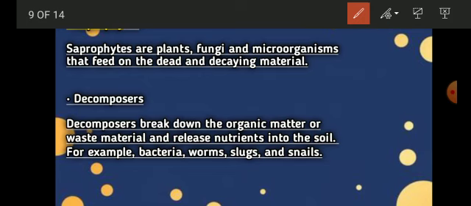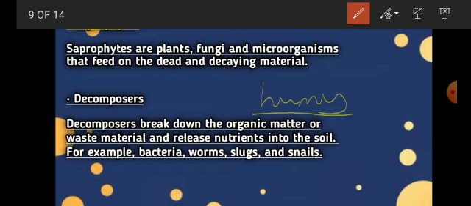So the green plants absorb those nutrients that are released by your decomposers as humus. So that is your humus, and they use it for their growth. So the plants consume the humus that is released by your decomposers for their growth, and even these nutrients get into the soil.